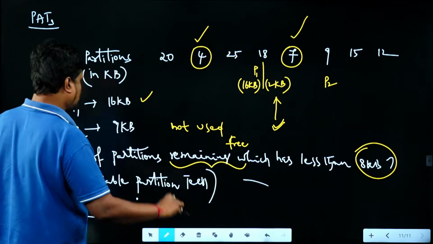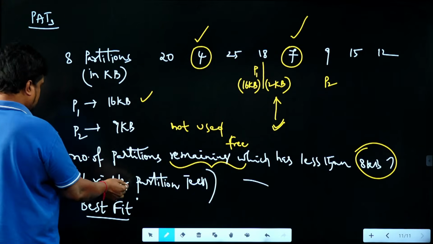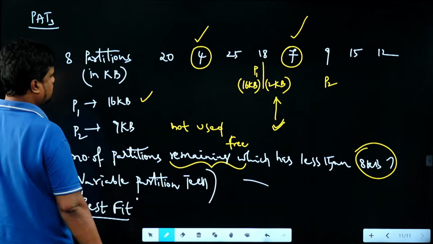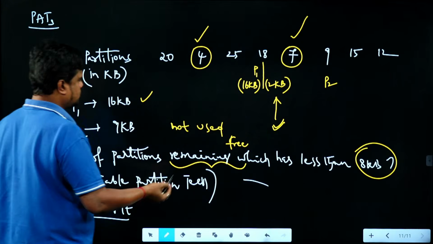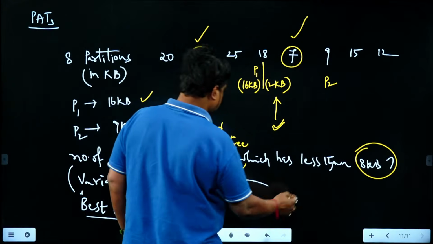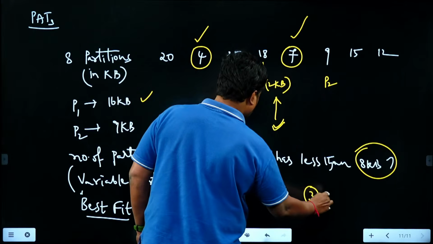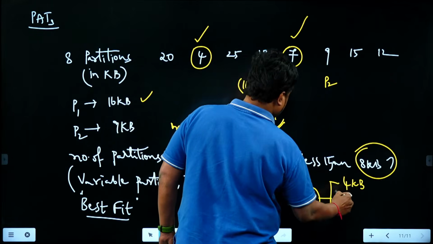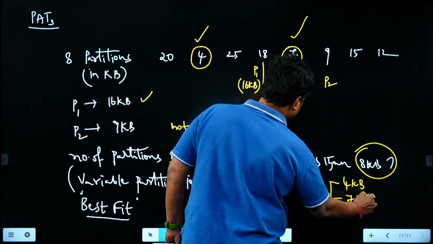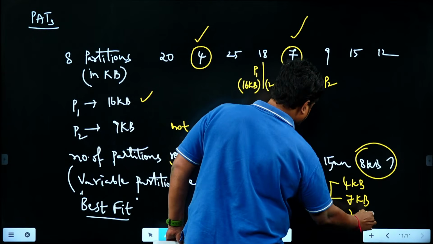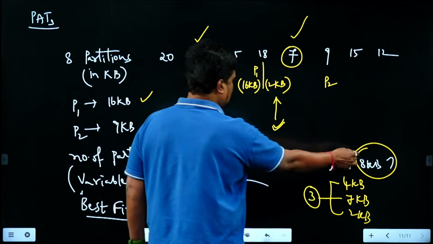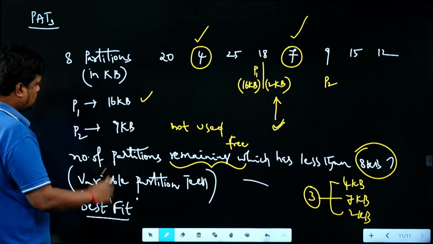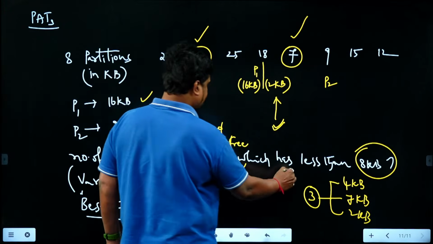So overall less than 8 KB, when you apply variable partition technique with the best fit for these 8 partitions of memory, how many number of memory partitions are still not in use? In the sense 3. So what are the 3? One is 4 KB, okay. Another one is 7 KB, and the last one is 2 KB. So these are the 3 memory partitions which are having less than 8 KB and are not used. So the answer for this question is 3.